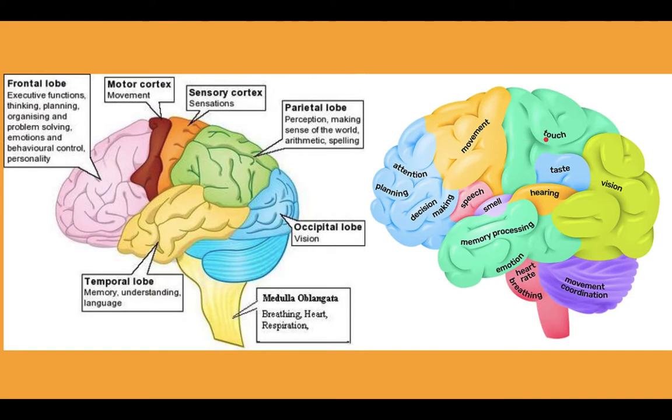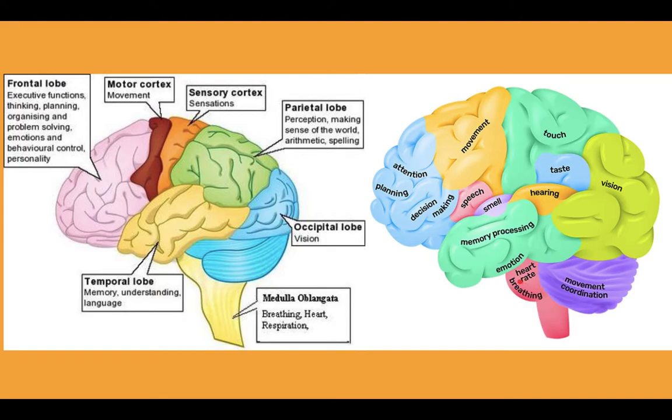Touch stimulus is received here to give the response of touch, and taste stimulus is also received in this region. Vision is in the occipital lobe, hearing in the temporal lobe, and smell and speech are present in that lobular structure. Memory, processing and emotions are also taking place in this hemisphere of our brain.